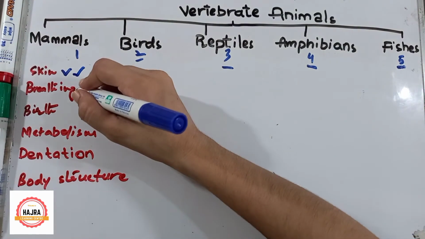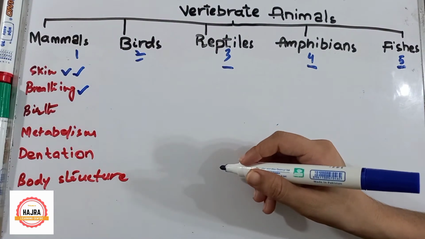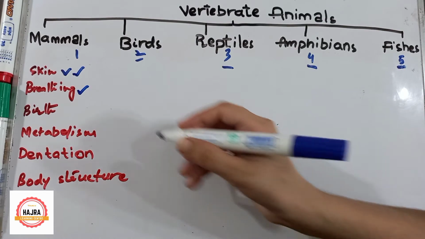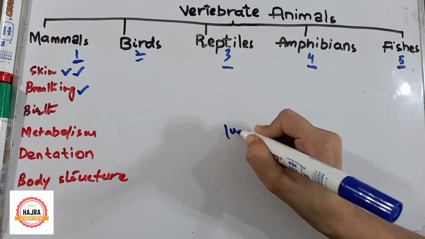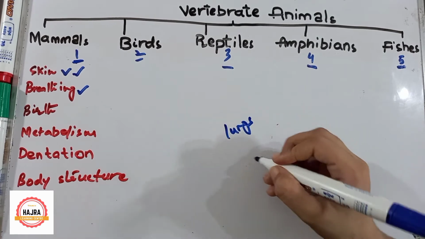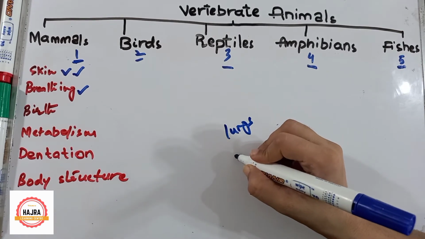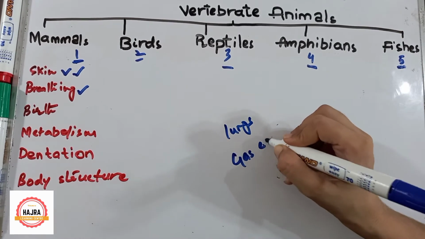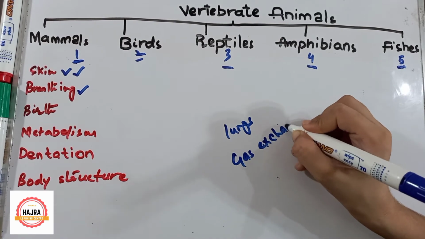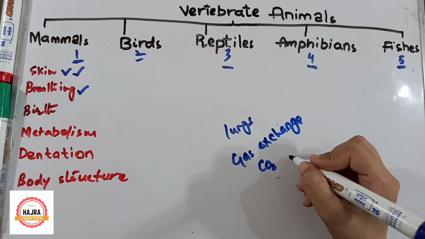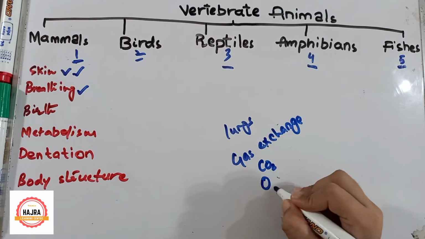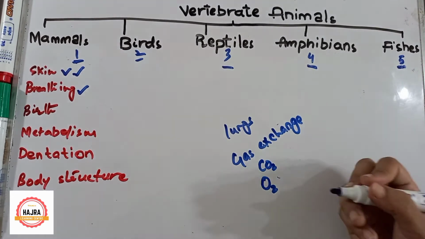Now let's talk about breathing. Let's start from mammals. Mammals breathe by lungs. Lungs are the gas exchange organ. What is meant by gas exchange organ? That CO2 is removed from the body and oxygen gas is absorbed by our body.